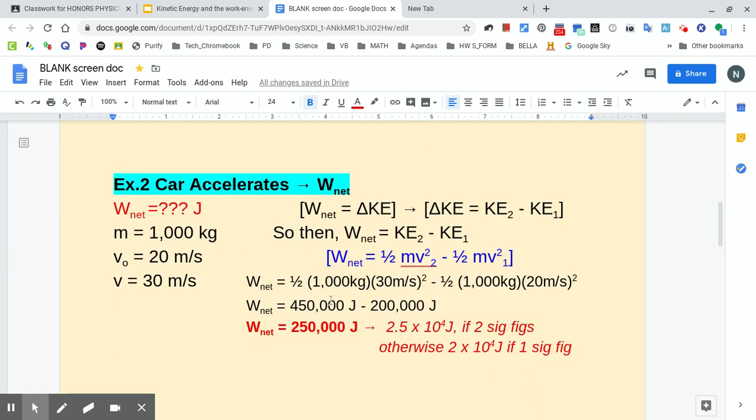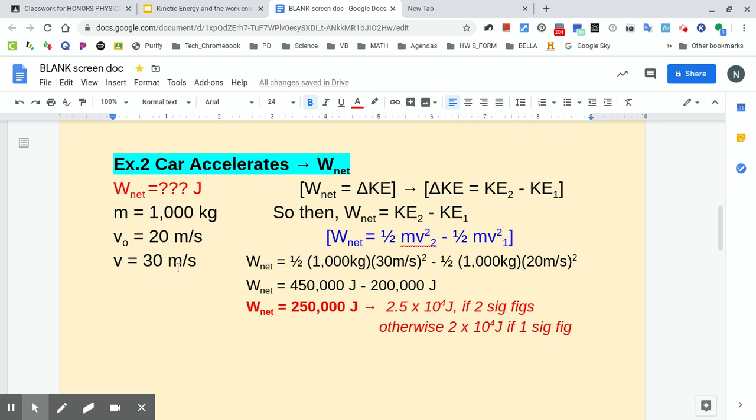All right, so here's again where I identified. We know from the last problem that the net work is equal to the change in kinetic energy, which can be written as the final kinetic energy minus the initial kinetic energy, just like we've done before with change in velocity.